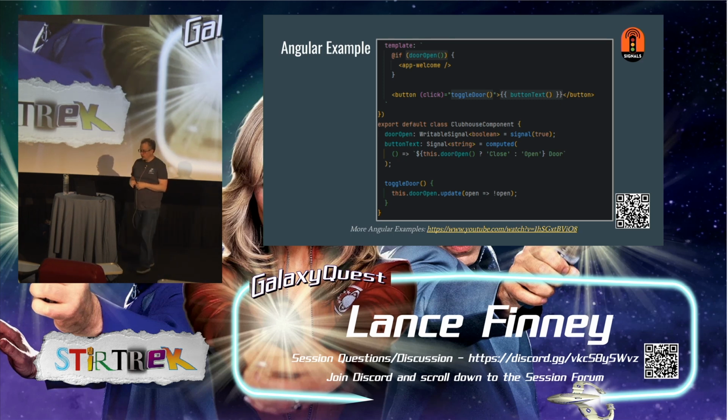And now, door open is dirty. So because door open is dirty, it tells the template, the Angular template, hey, that first line in here is dirty. It also tells button text, you're dirty, and button text tells the template, line 6 or whatever it is, this is dirty too. The Angular template says, all right, this template is dirty. These specific lines are dirty. I need to re-render this. I don't need to do the old Angular zones way of checking the entire application. I know these individual lines are dirty. Re-render those. Dirtiness is pushed down.